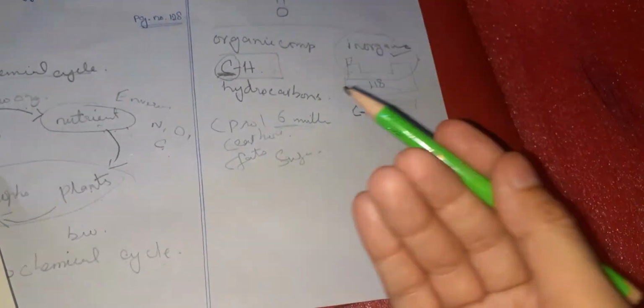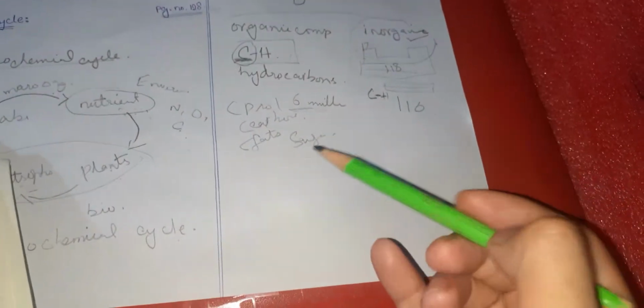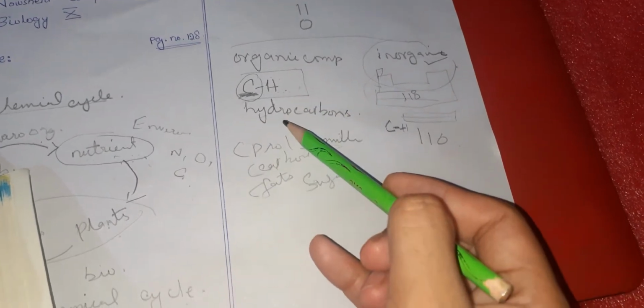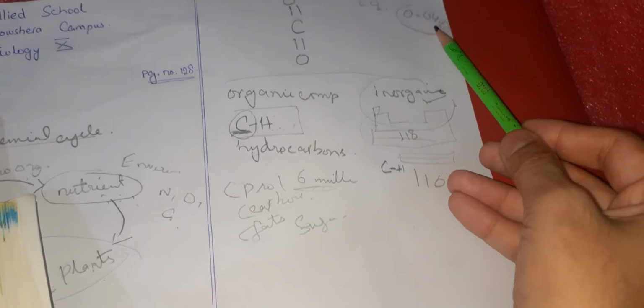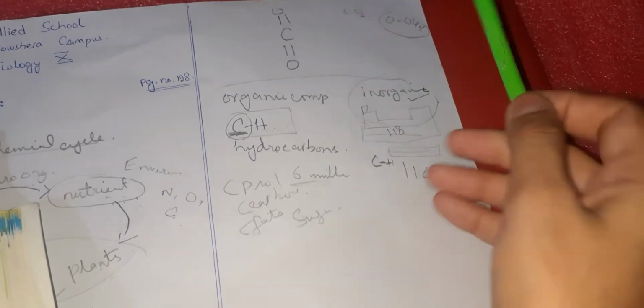Anyhow, our point is that in our world almost all the compounds have carbon, or the backbone is of carbon, right? And our atmosphere has 0.04% of carbon dioxide.